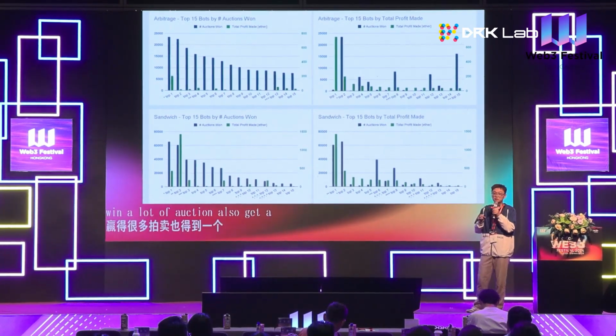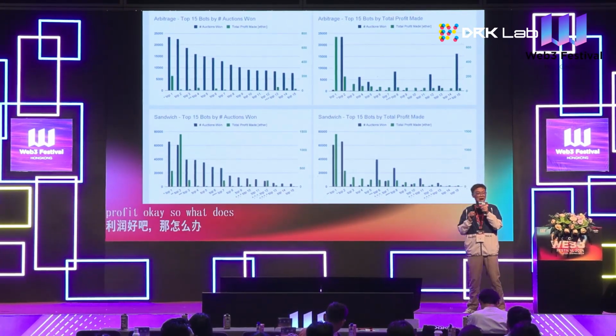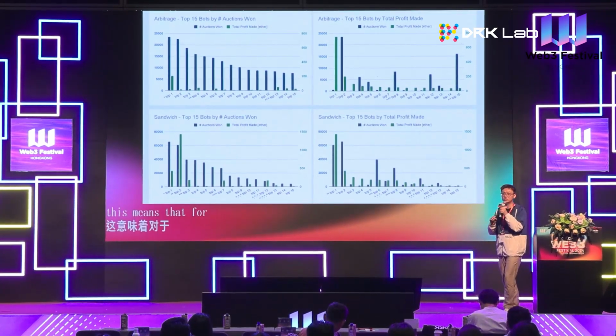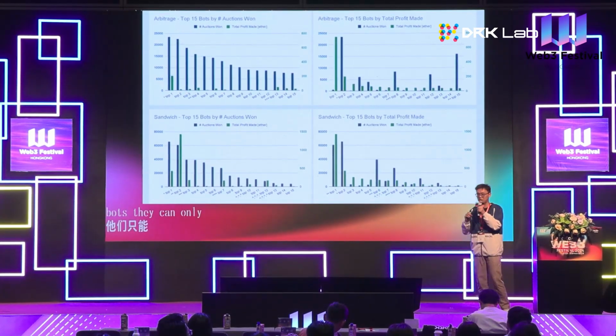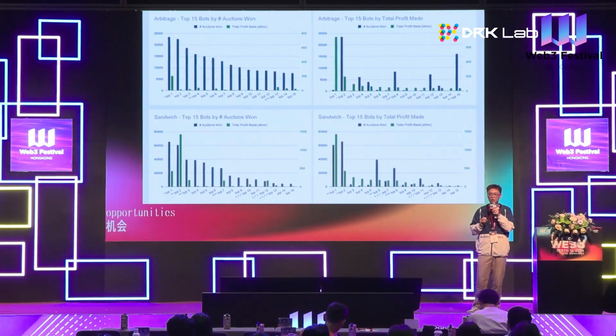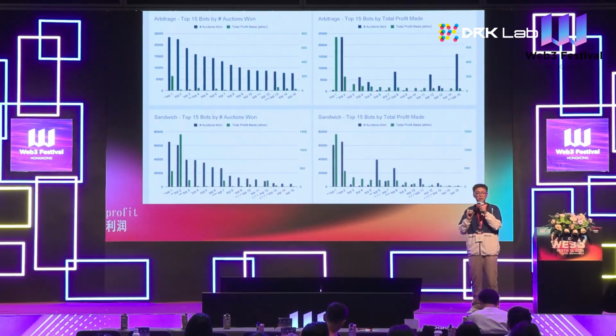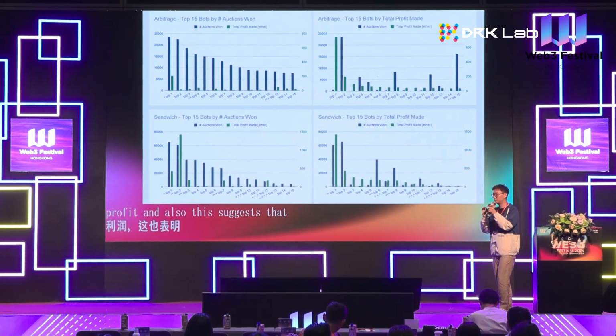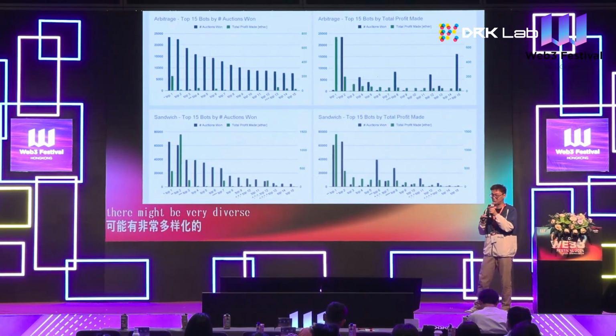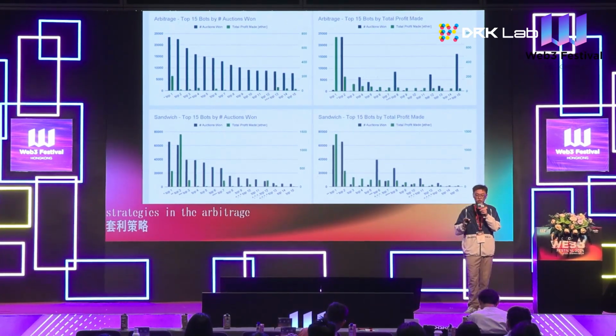So what does this mean? This means that for a lot of arbitrage bots, they can use only very few opportunities to get very high profit. This also suggests that there might be very diverse trading strategies in the arbitrage market. But compared to that, the sandwich market is not like that.